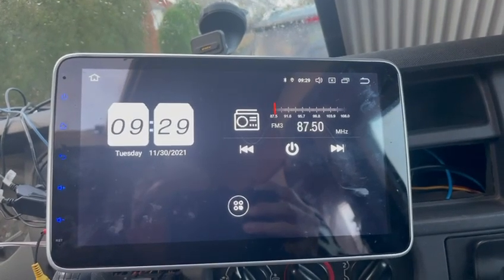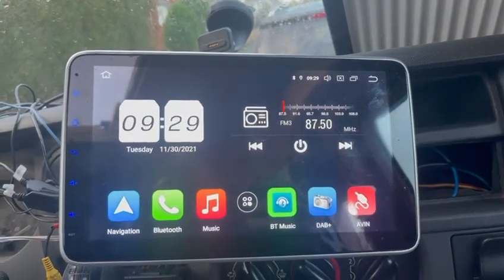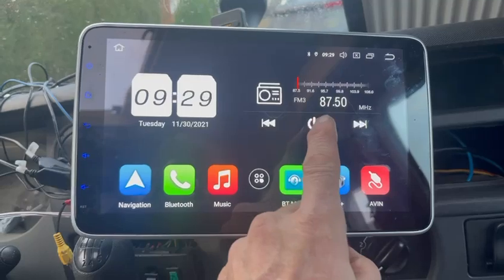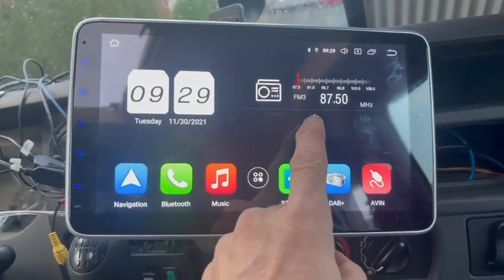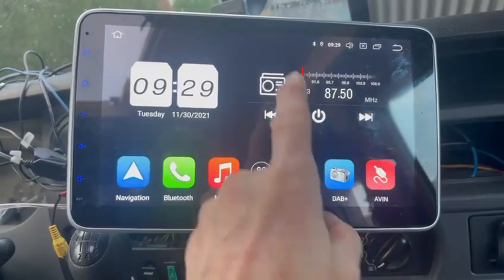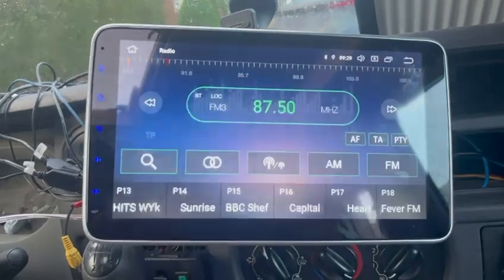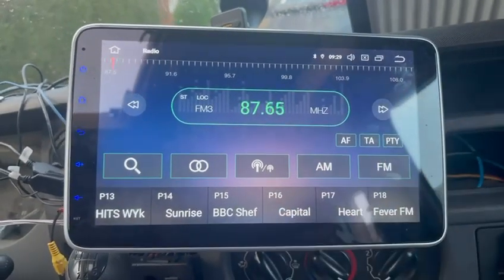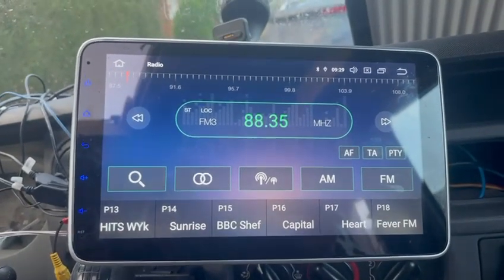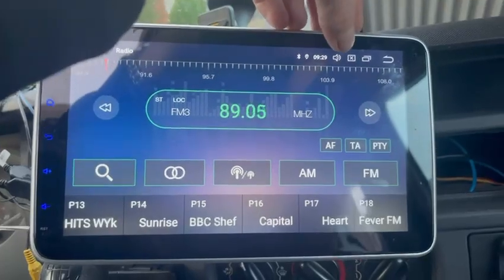Let's see what happens when it settles. I have all the apps running. That's the radio off. That's the radio on. Go into the radio, tune to the next station. Stations are moving. Go to the sound.